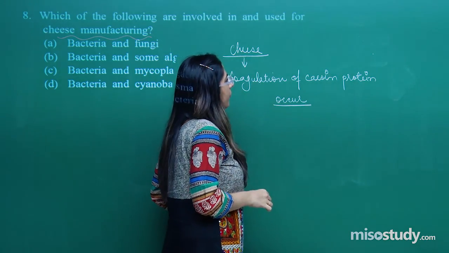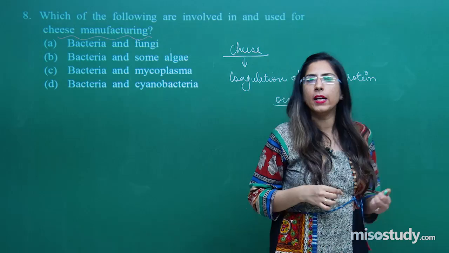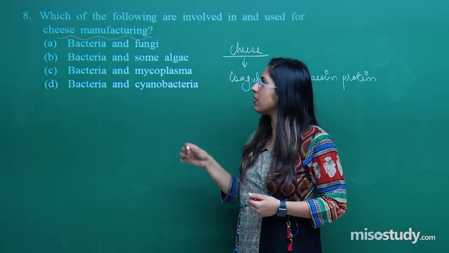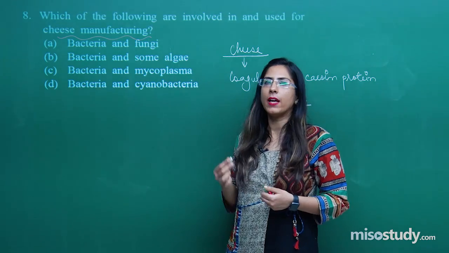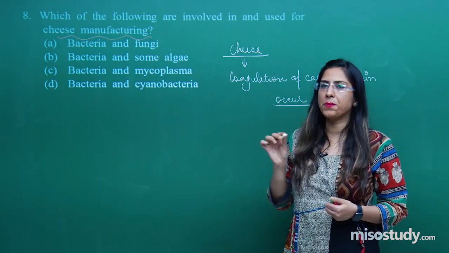Because coagulation of casein protein occurs, this reaction has to be carried out in the presence of certain microorganisms. Whenever cheese is produced, they use bacteria, or bacteria and fungi, for their production. The correct option is option number A.